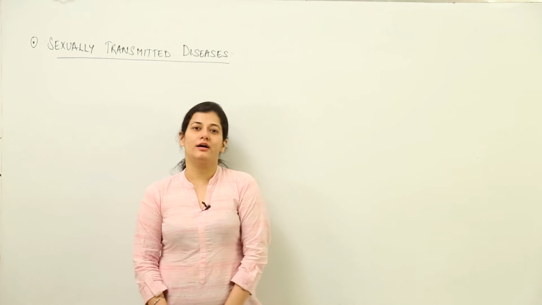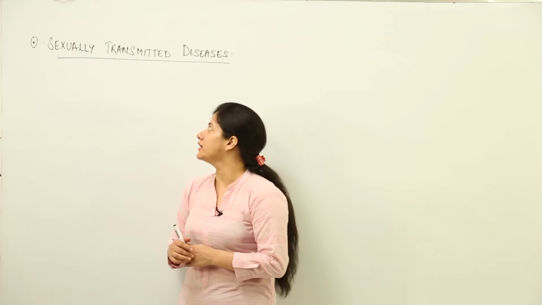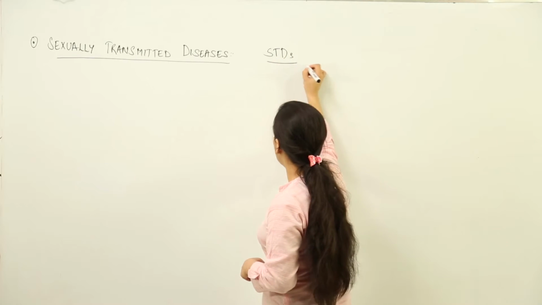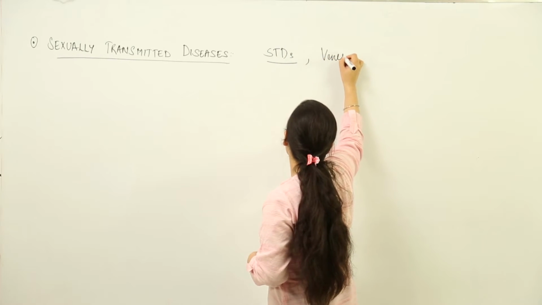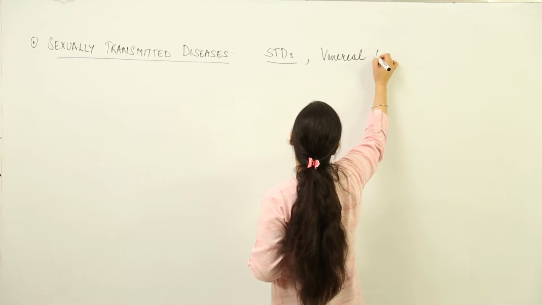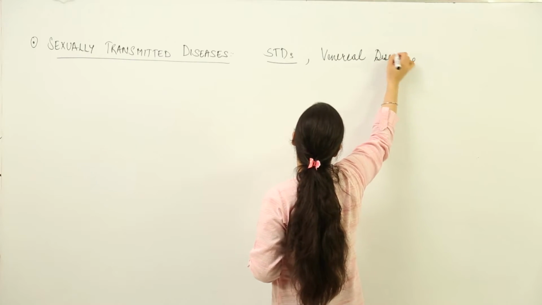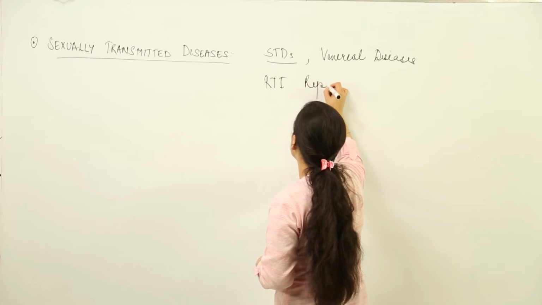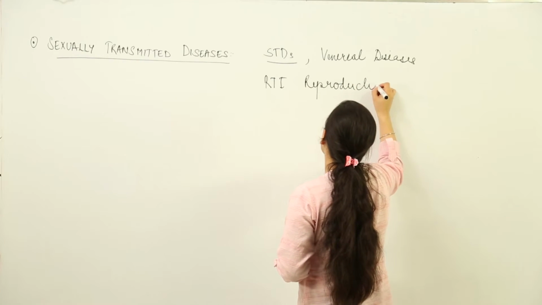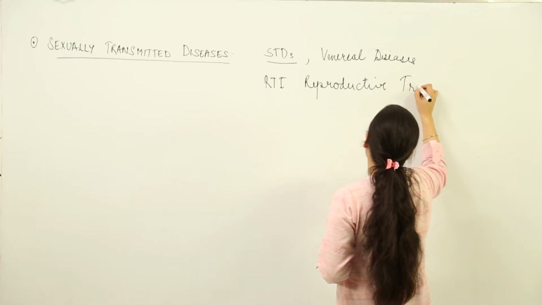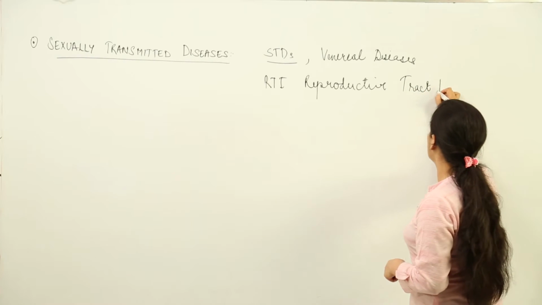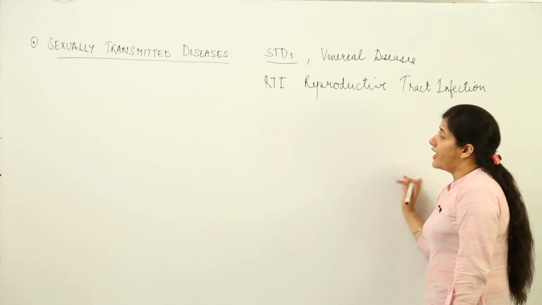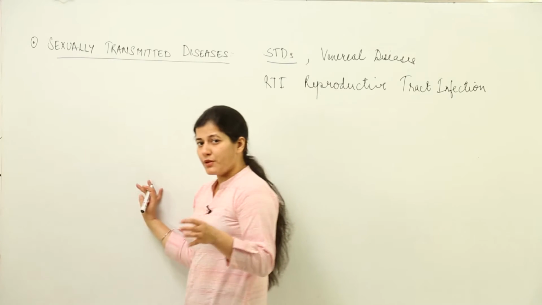Now we are going to talk about sexually transmitted diseases, otherwise known as STDs. The other name for these diseases is venereal diseases, and we also have a term known as RTI, which refers to reproductive tract infection. Now here also we are going to take into account two of the diseases.